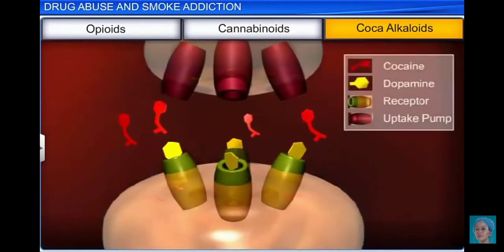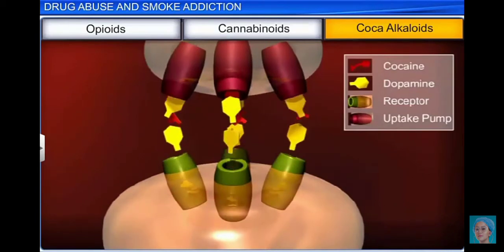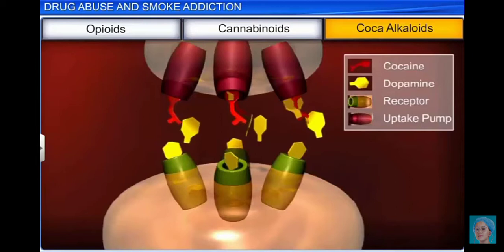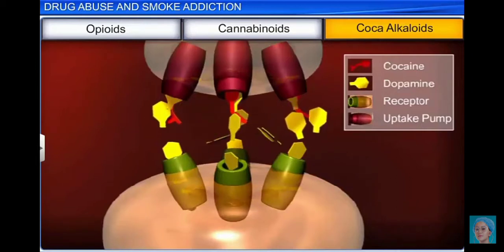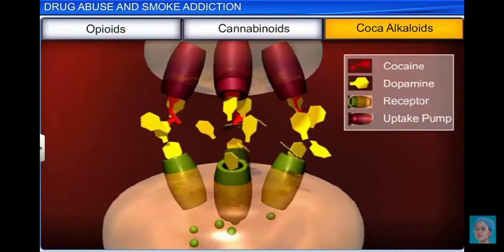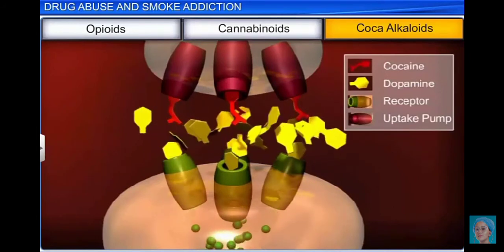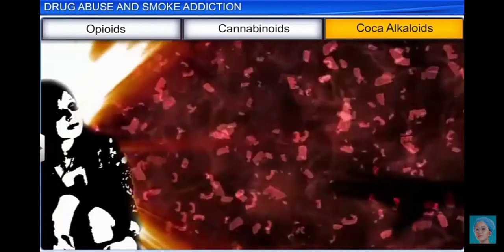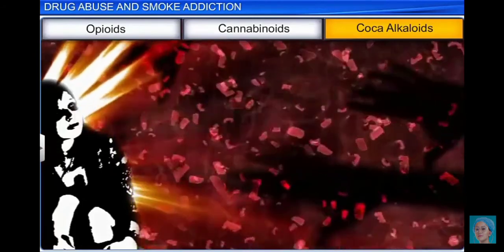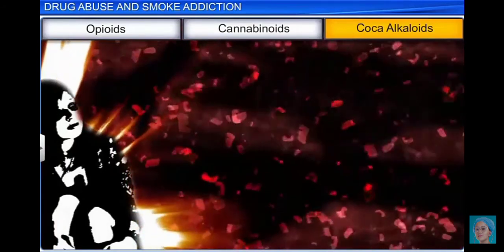Cocaine attaches to dopamine transporters, preventing the normal reabsorption process. As dopamine builds in the synapse, it continues to stimulate the receptor, resulting in a feeling of euphoria and increased energy in the cocaine user. Excessive dosage of cocaine, which is usually snorted, also causes hallucinations.